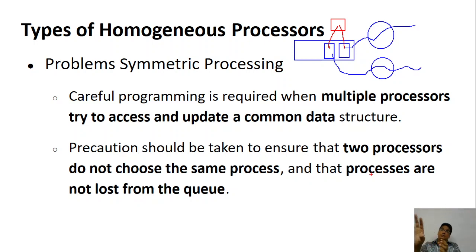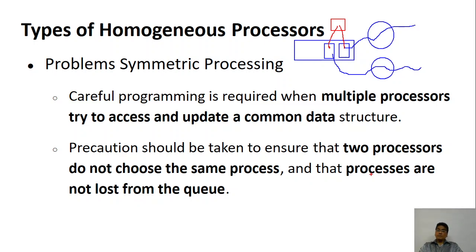You set the value as 5, the other process comes and sets the value as 10. You go back and say no, this is 5, I will set it back, and the other process comes and says no, that is 10, I will change it to 10. So when multiple processes try to update common data, this can create a problem. That's why we need to prevent that from happening.